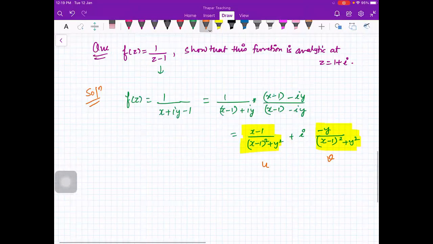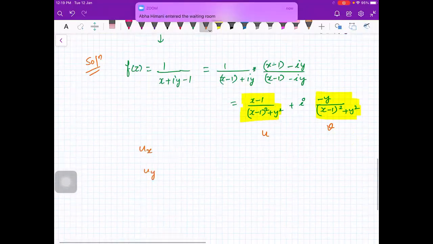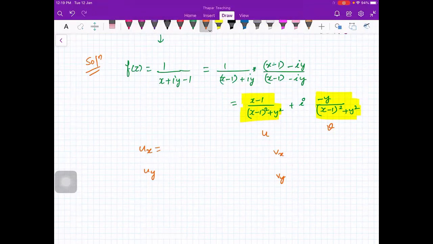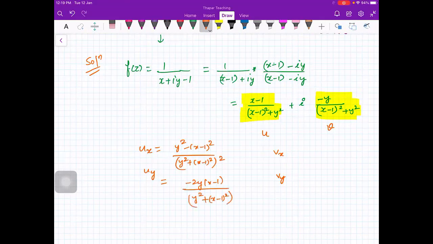Now you compute ux, uy, vx and vy. I'll just write down the derivatives. ux stands for partial derivative with respect to x. So this is y square minus (x minus 1) square upon (y square plus (x minus 1) square) whole square. And uy will be equal to minus 2y(x minus 1) upon (y square plus (x minus 1) square) whole square. And vx will be 2y(x minus 1) upon ((x minus 1) square plus y square) whole square. And vy will be equal to y square minus (x minus 1) square upon ((x minus 1) square plus y square) whole square.